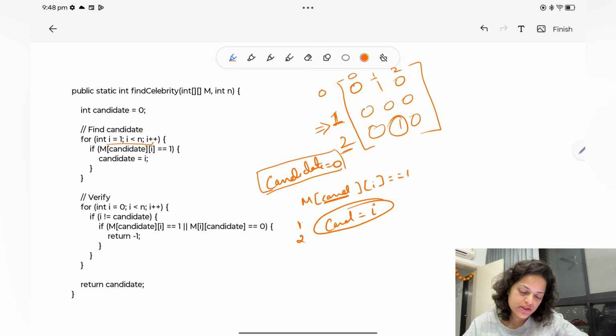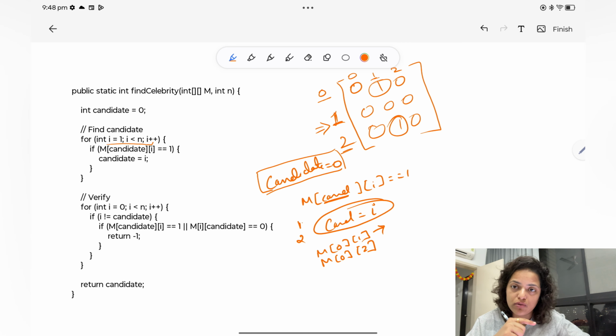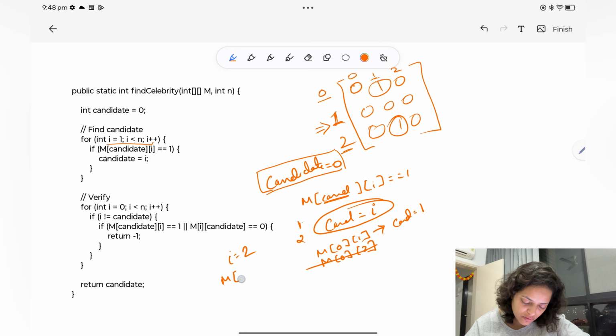So let's say I assume 0 is my candidate and check M[0][1] and M[0][2]. First, M[0][1] is 1, which means 0 knows 1, so 0 cannot be my candidate. So the candidate will be 1 now. Now when i equals 2, I check M[1][2]. This is 0, so it means 1 can be the candidate. In the candidate variable I have 1 right now.